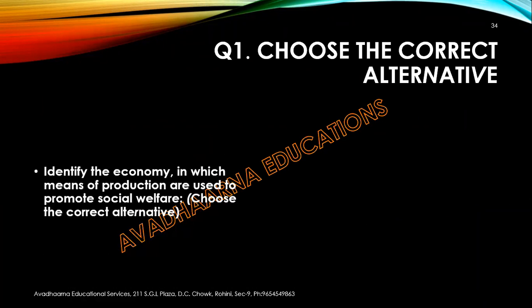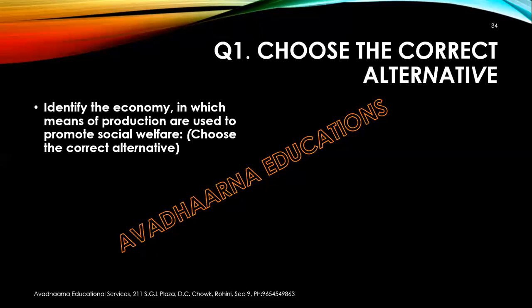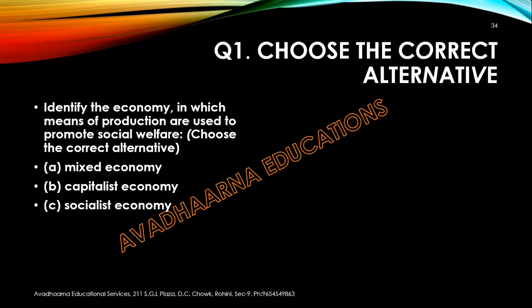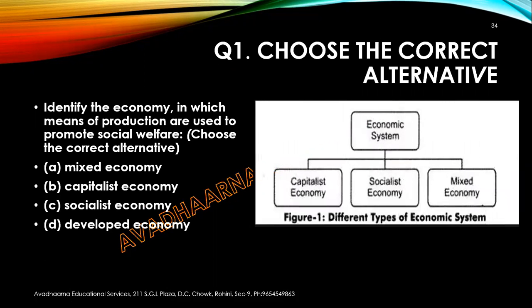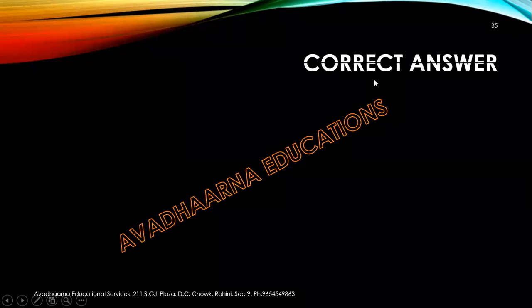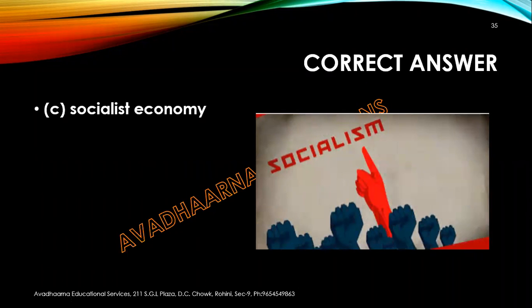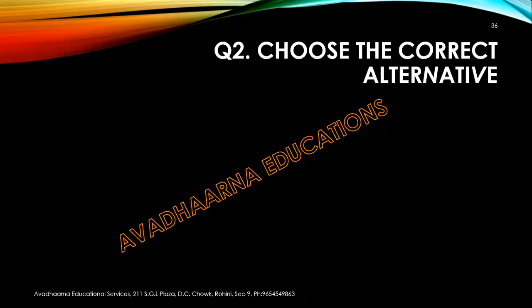First question, choose the correct alternative. Identify the economy in which the means of production are used to promote social welfare: mixed economy, capitalist economy, socialist economy, developed economy. So the correct answer is socialist economy. Let's move to the next question.